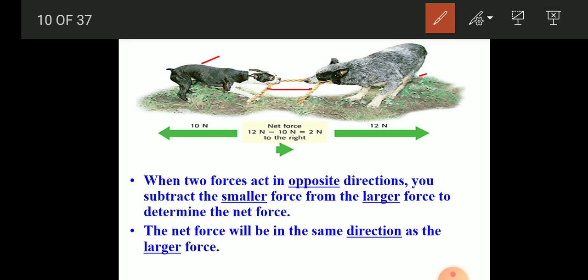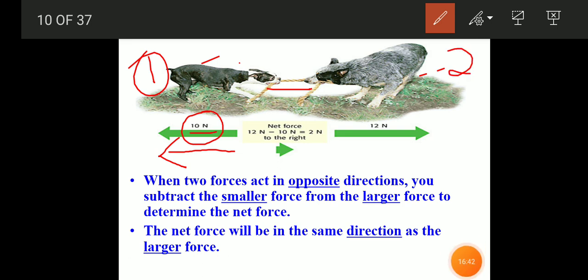You can see a rope here, and both are applying a force. In the first case, the force applied by the first animal is towards the left, equal to 10 Newton. And in the second one, the rope is pulled with a force of 12 Newton, towards the right side.